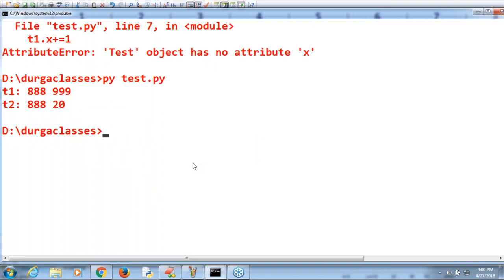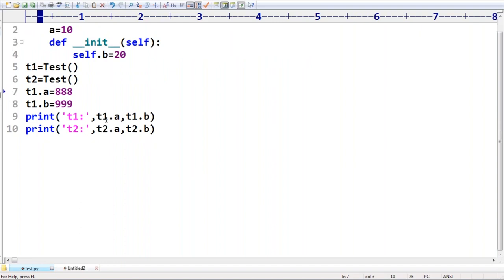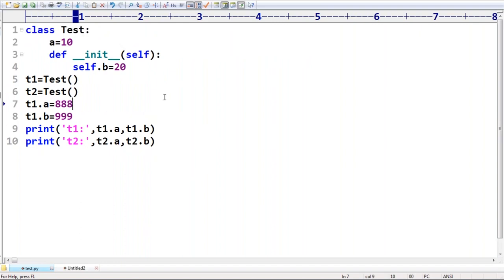Clear, right? Okay. Now suppose a small twist. T1.a = 888, T1.b = 999. Can you please guide what is the answer we are going to get now? Very simple. These changes will be applicable only for T1, nowhere related to T2.